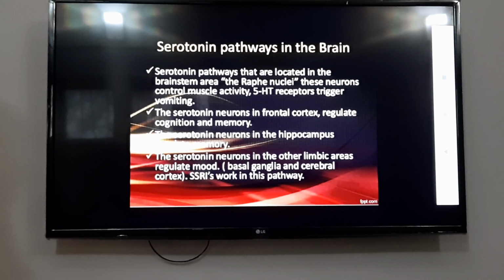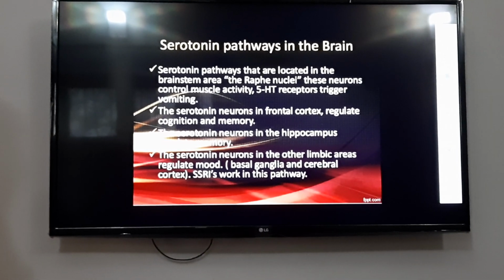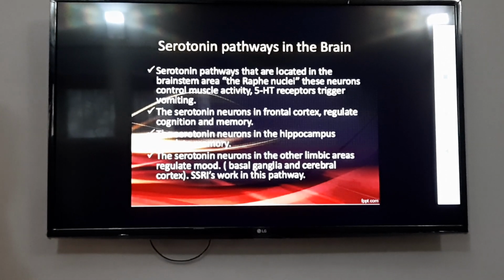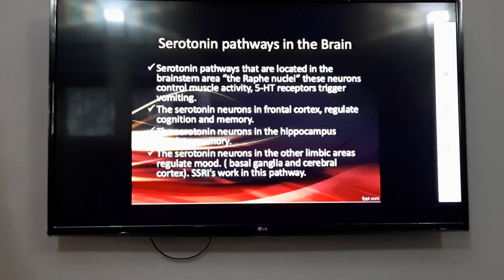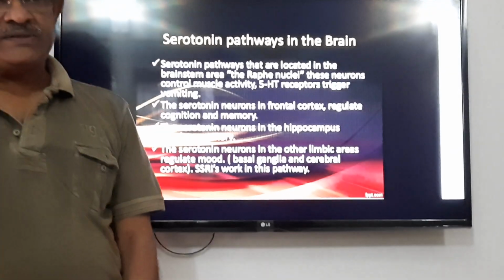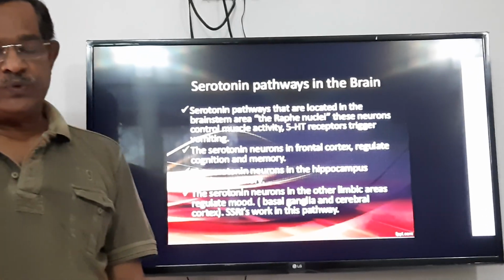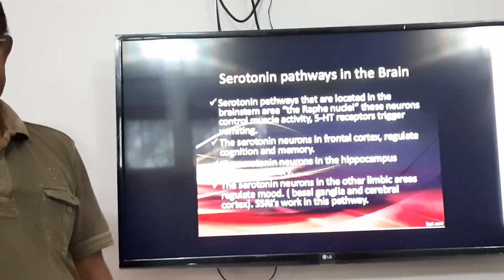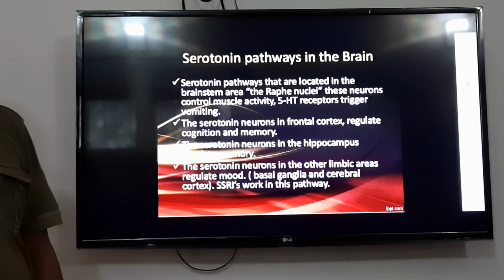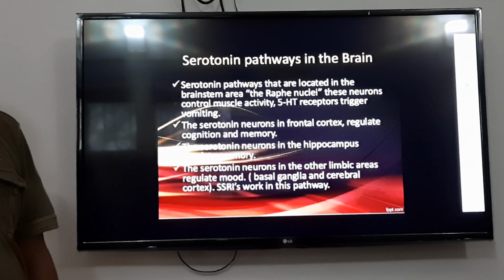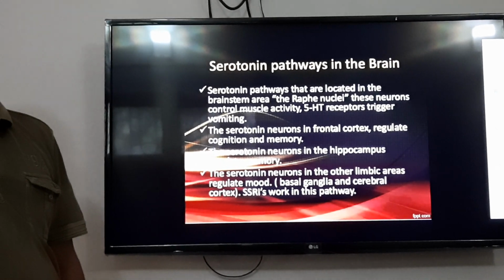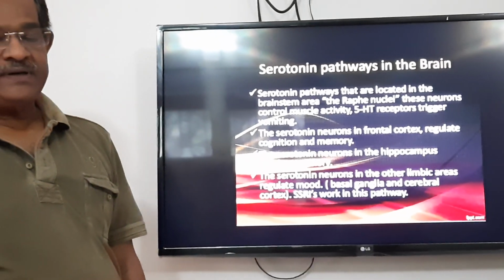SSRIs, that is selective serotonin reuptake inhibitors, work in this pathway. This serotonin works through receptors, and there are 7 families of receptors, namely 5-HT1.